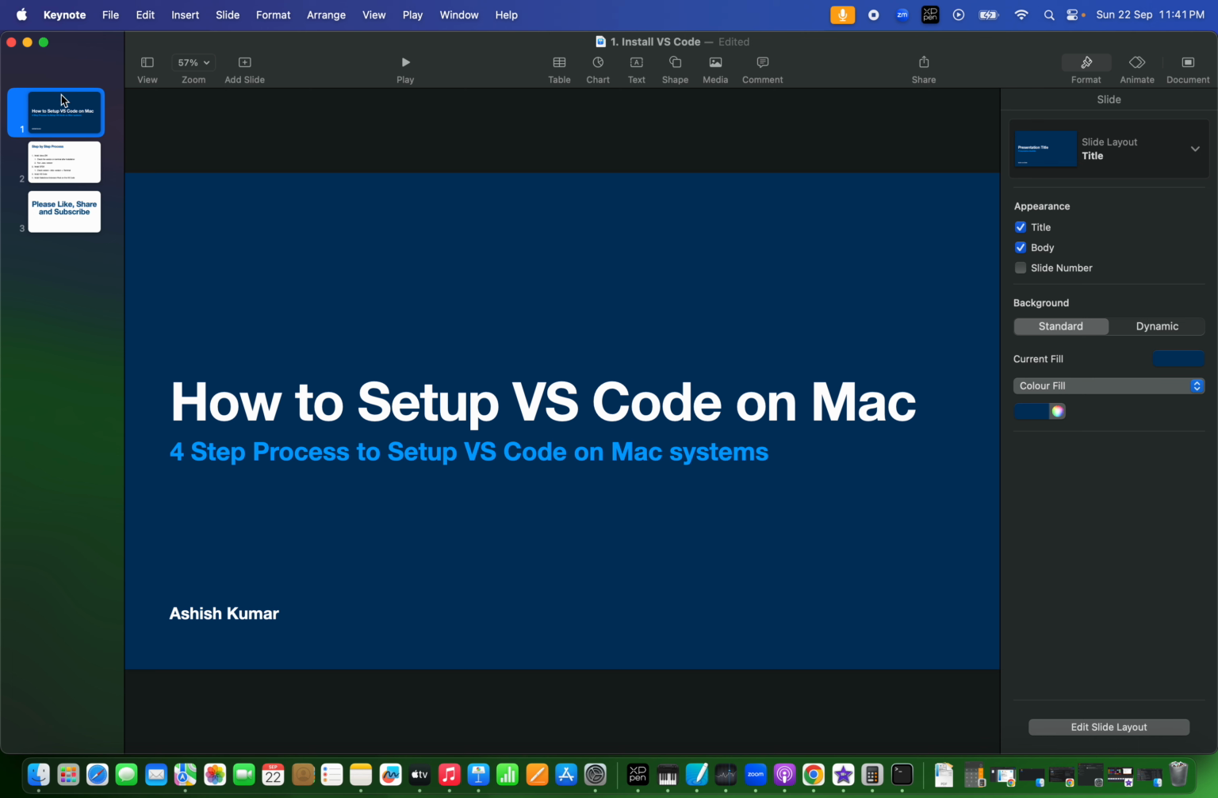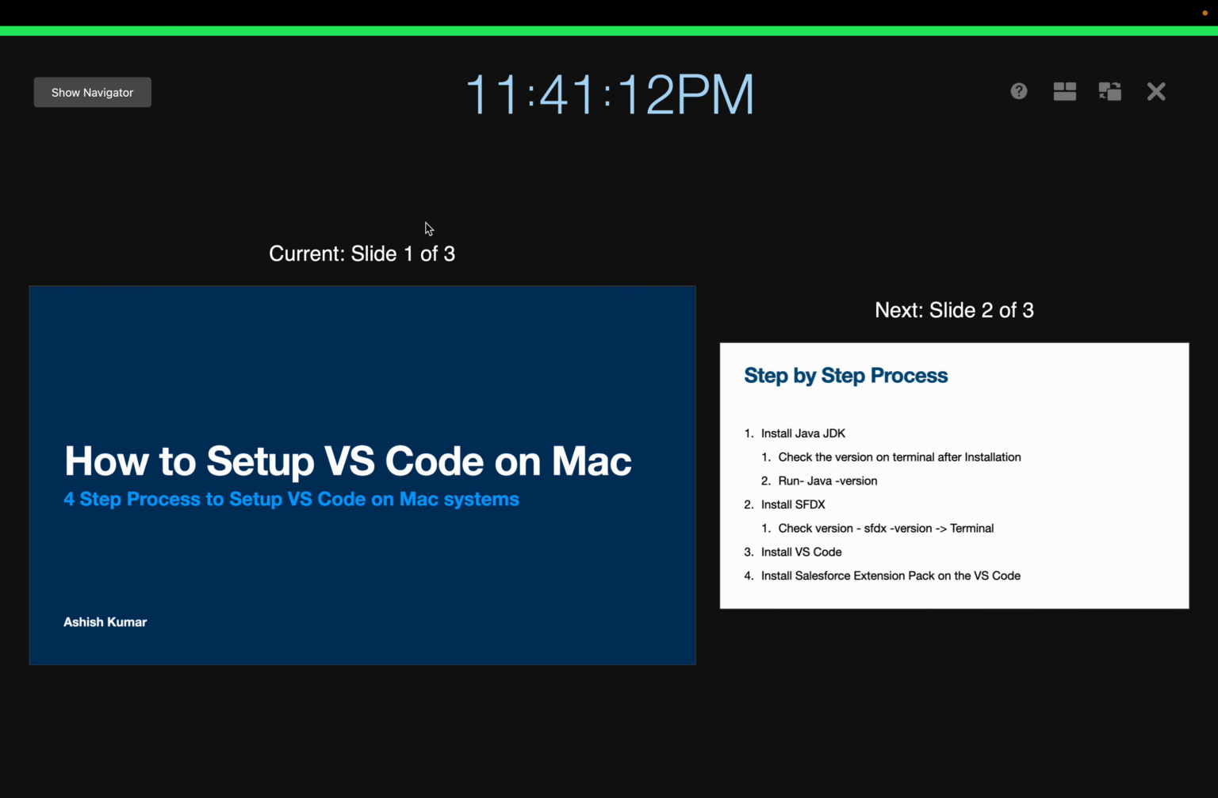Okay. So before doing the setup, you need to understand that it is a four-step process for installing Visual Studio Code on our machine. Okay, number one, when we are doing the setup,